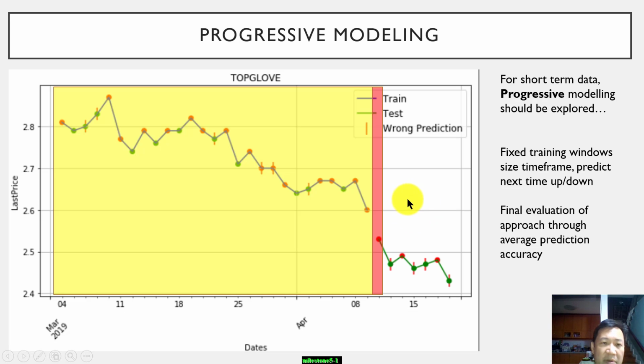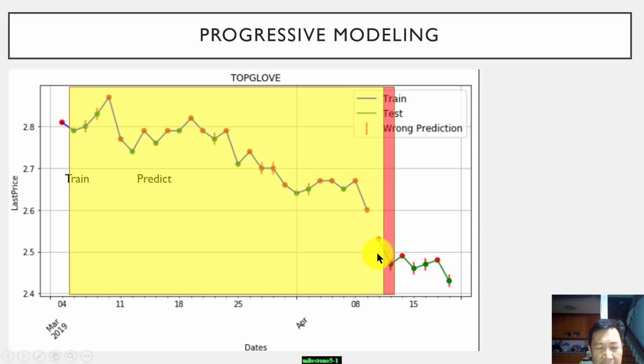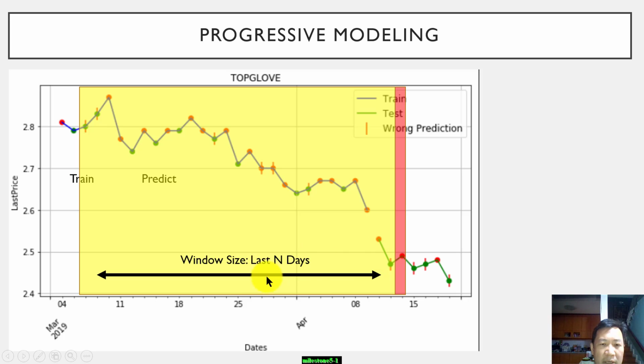I call it the progressive modeling, whereby we predict based only on the training data. We only predict one day, which is the next business day, and we shift our window of the training data to the next day, and on the next day we shift our window again. So we could figure out what the best window size is that we can use to maximize our precision score. Right, so let's look at the result.